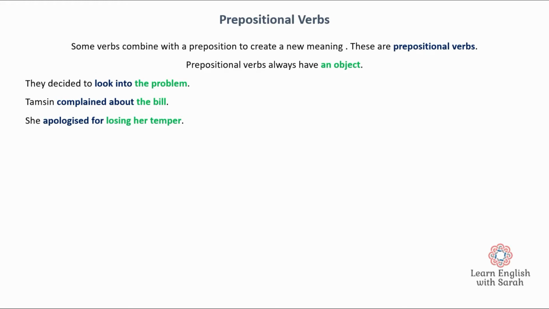So there's 3 examples over here. They decided to look into the problem. Tamsin complained about the bill, and she apologized for losing her temper. So far so good.